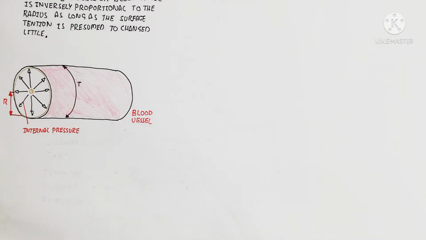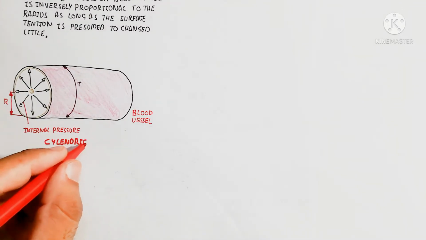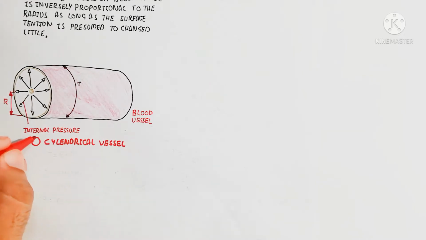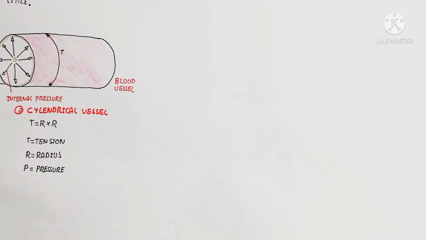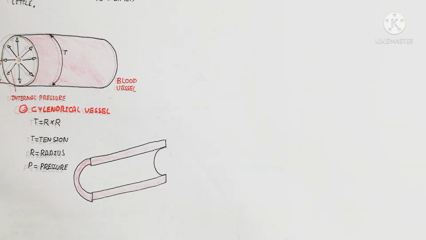So when the tension changes, the radius also changes, as well as the pressure. The maintenance of the pressure is a continuous process, and we will discuss the changes of the pressure in this video.